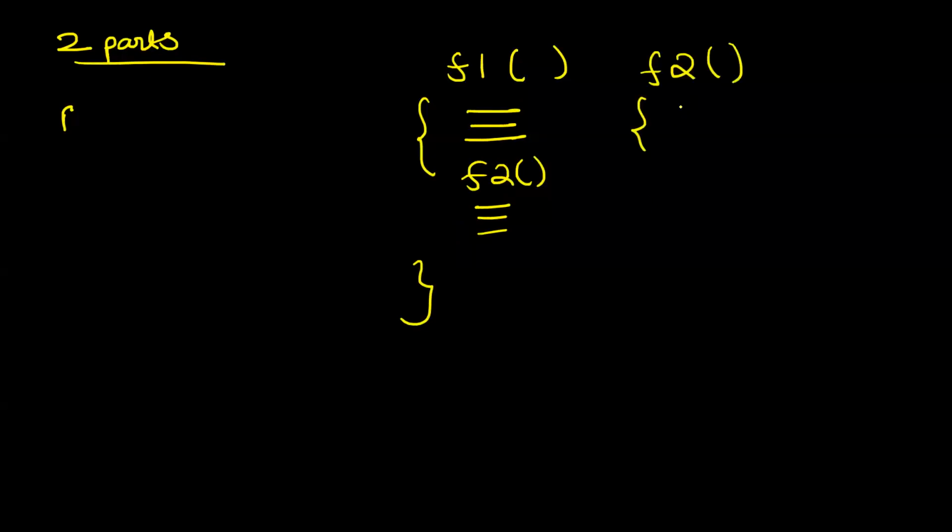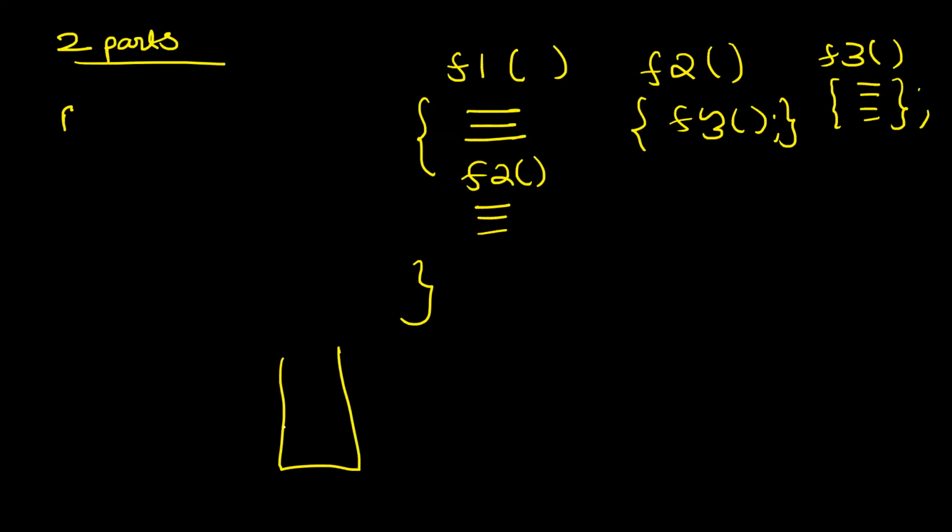What am I doing in F2? I am calling F3. And then in F3, what I am doing? I am just printing something. So what will happen, guys? Let's say from the main method, you call F1. So the context of F1 will be created and it will be added to the stack. Now the context of F1 is running. This is in play mode.